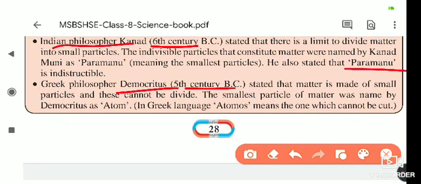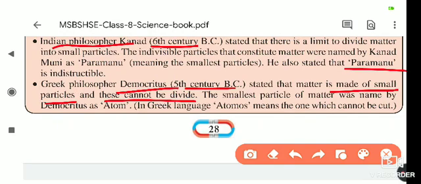Now the Greek philosopher Democritus in the 5th century stated that matter is made up of small particles that cannot be divided. The same thing Maharshi Kanad told us, but in the 5th century.